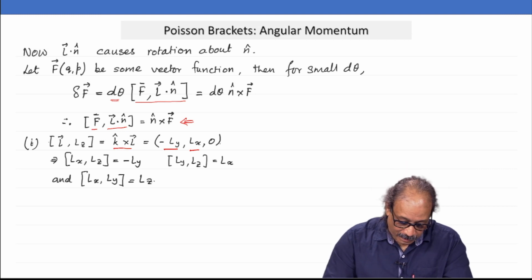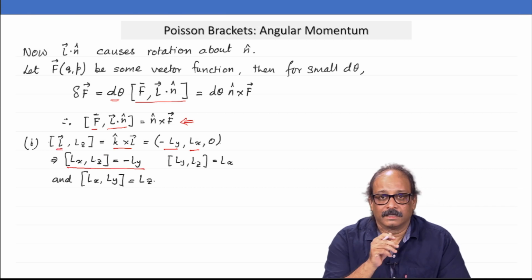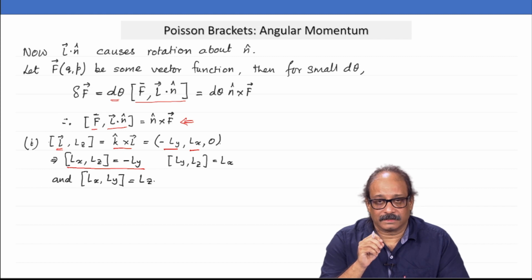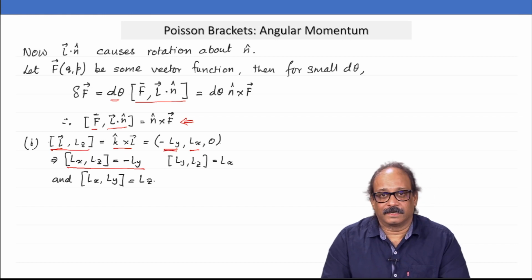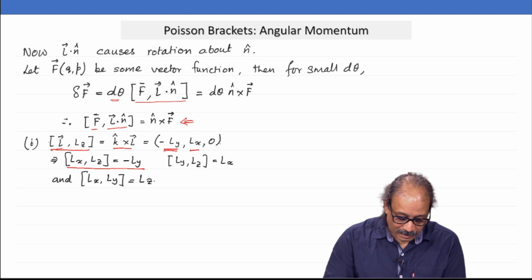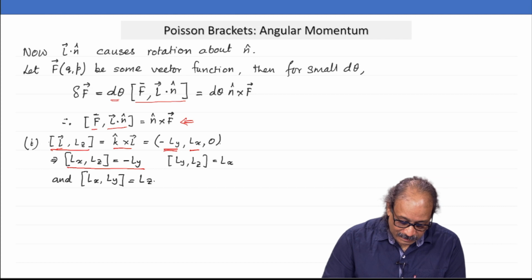What are those? Lx Lz must be equal to minus Ly. Remember, this L should be written in terms of a vector. Comparing the components on this side to the right hand side, I get the first Poisson bracket, which is Lx Lz is minus Ly. What about Ly Lz?